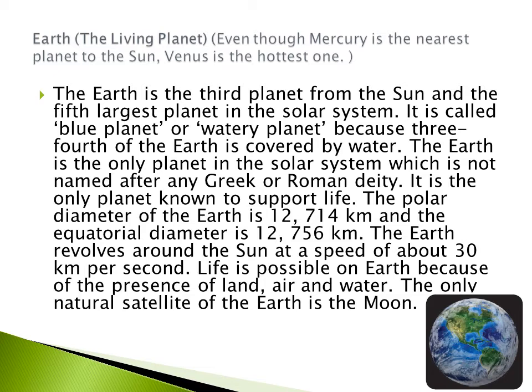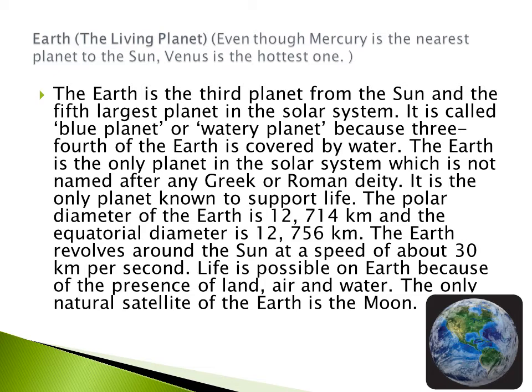Earth, the living planet. Even though Mercury is the nearest planet to the Sun, Venus is the hottest one. The Earth is the third planet from the Sun and the fifth largest planet in the solar system. It is called the blue planet or watery planet because 3/4 of the Earth is covered by water. The Earth is the only planet in the solar system which is not named after any Greek or Roman deity. It is the only planet known to support life.